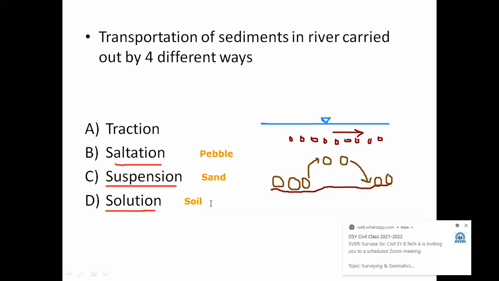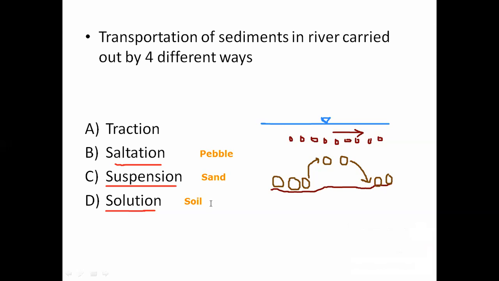So if the soil particles or very small sized particles are dissolved in water, with dissolution, those particles move from one place to another place along with that river water. Such a type of transportation is considered as a solution. Best example, calcium carbonate material is easily dissolved in water.